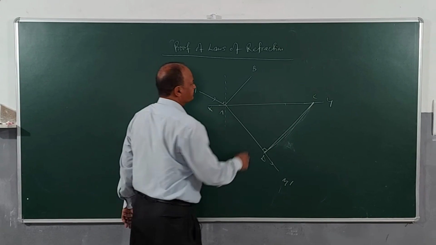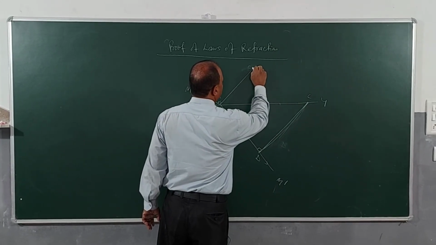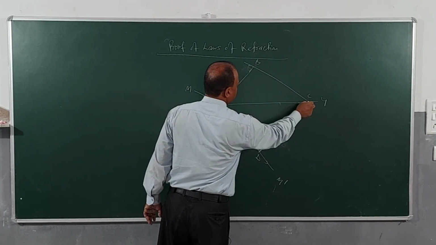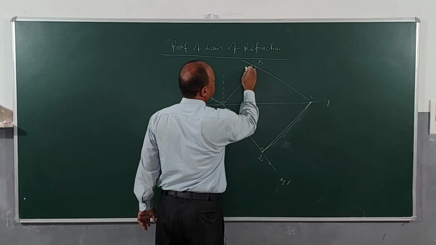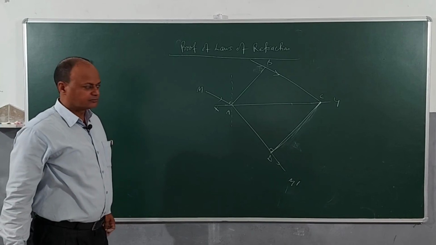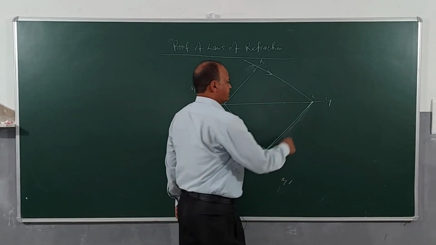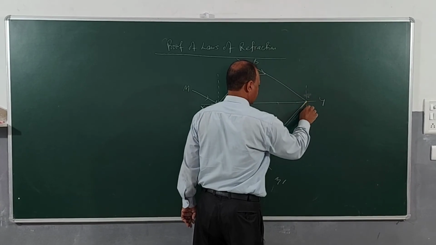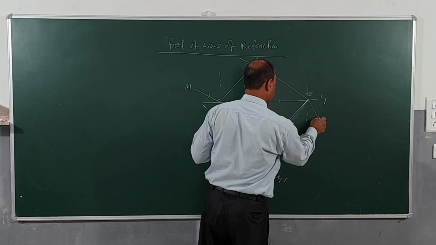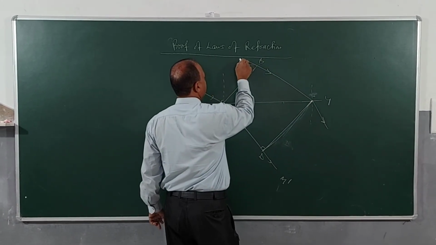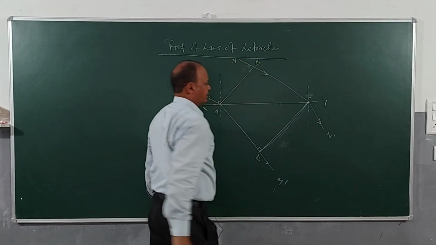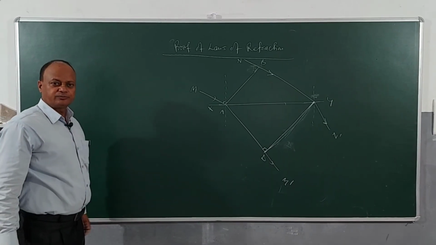And now this ray from the incident wavefront at B will go straight and strike at point C. And then this ray at C will again be refracted, exactly like the first ray, and go parallel to this. If I say this point is N, then this will be N dash. So I hope the diagram is clear to you.